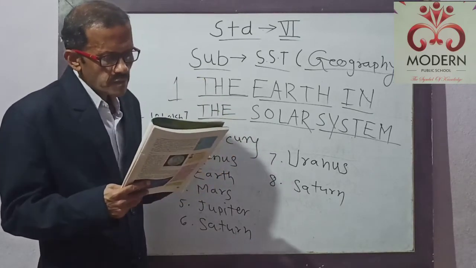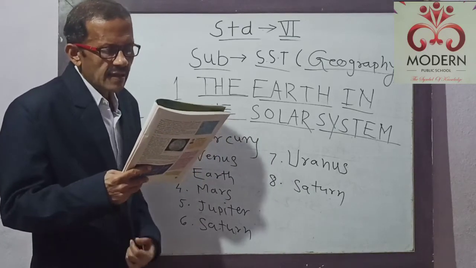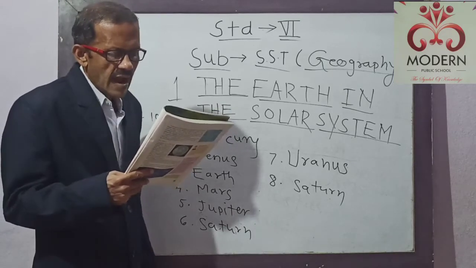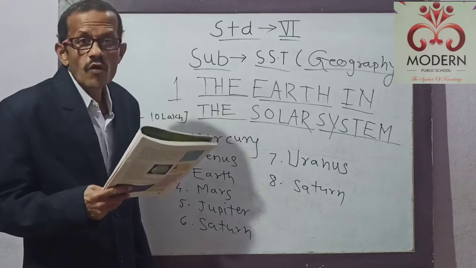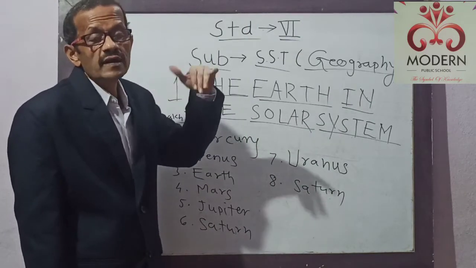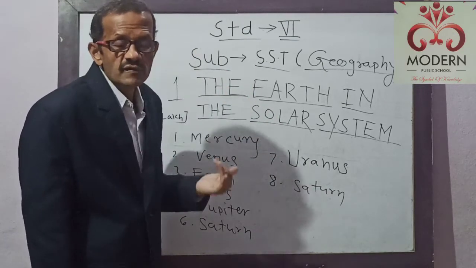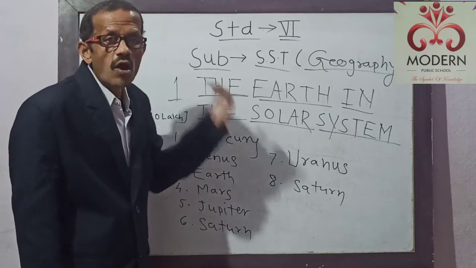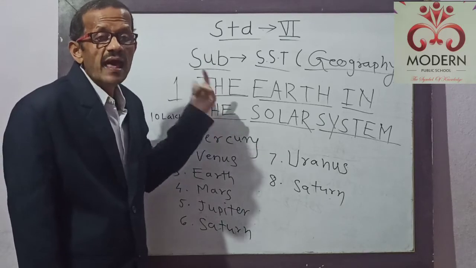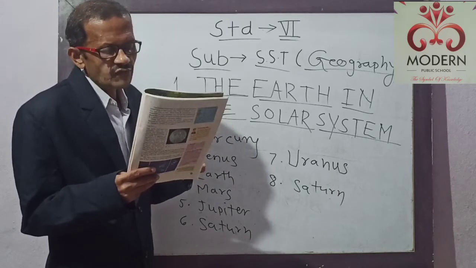Also, humans have always been fascinated gazing at the night sky. Those who study the celestial bodies and their movements are called astronomers. The persons who study the sky, who study about the planets, who study about the stars, who study about the asteroids, who study about the meteoroids. The people who study all these planets and the members of the solar system are called astronomers.